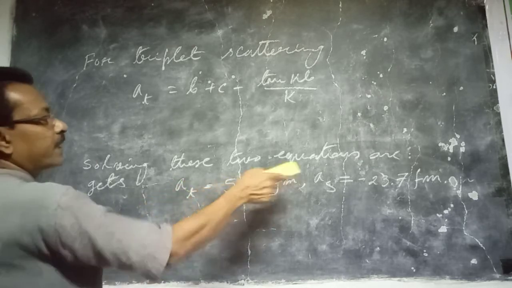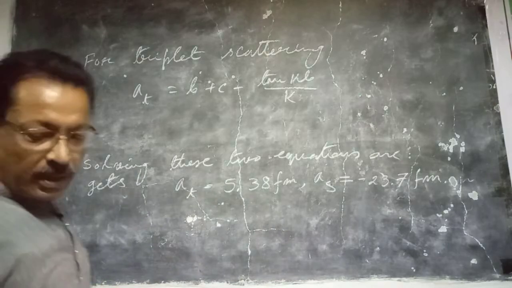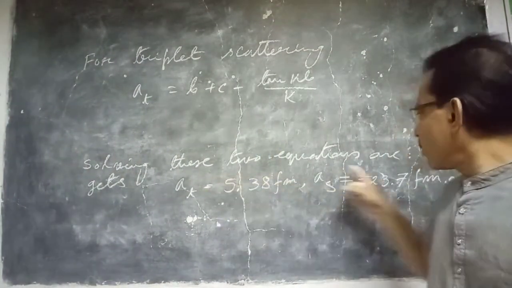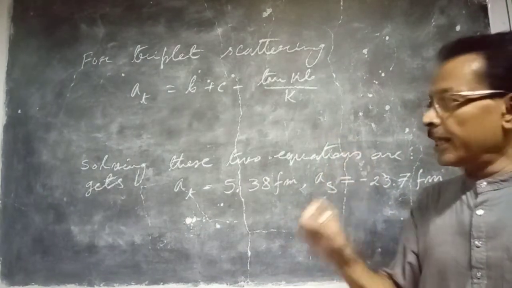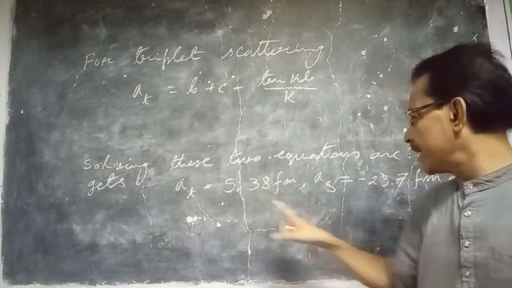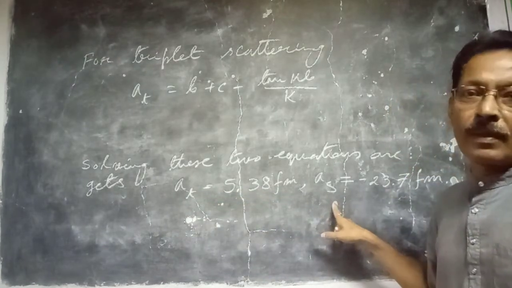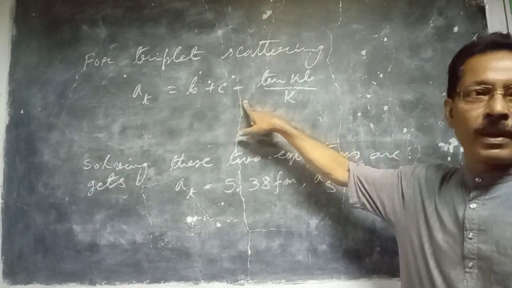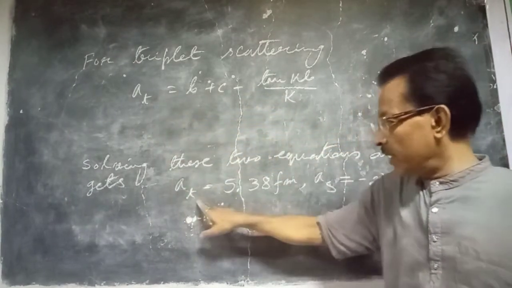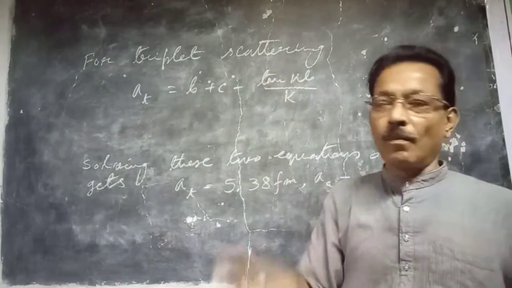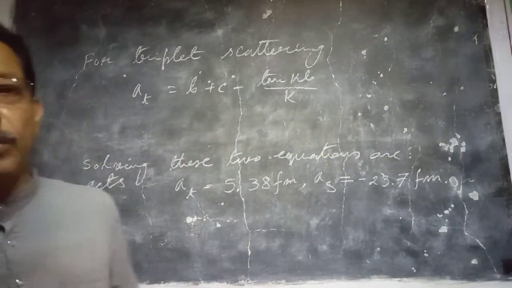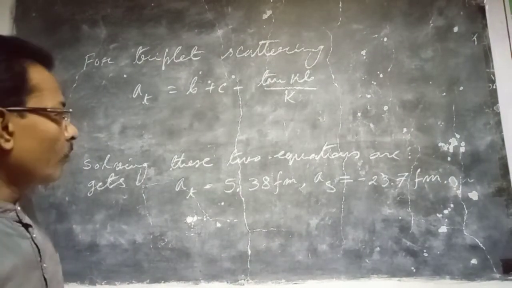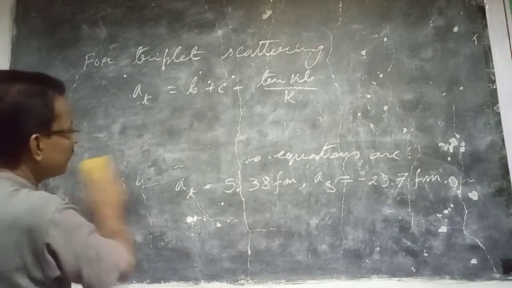Now, these two are determined from the experimental values, because of the experimental scattering cross section 20.36 barn and the experimental coherent scattering length minus 1.89. By substituting all these in the equation, we get AT and AS. So these are the experimental values of the triplet and the singlet scattering length. Now we calculate it theoretically, and if our theoretically calculated value matches with this, then we say that our concept of the repulsive square well potential is correct. Now we shall calculate it.